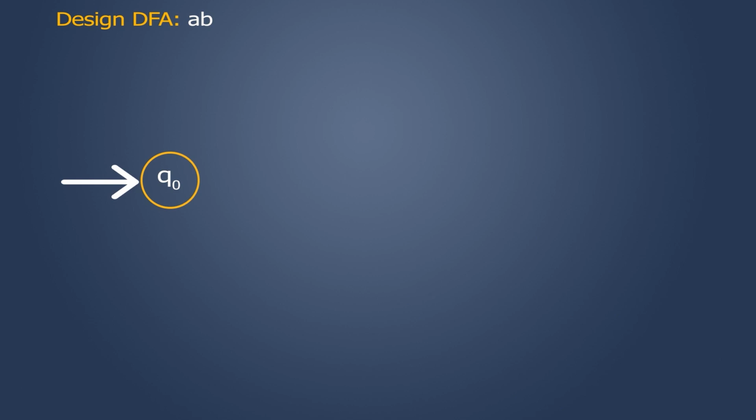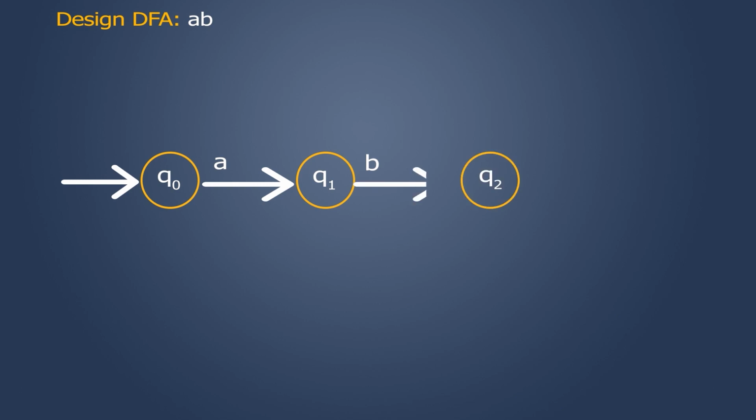On Q0, if my input symbol happens to be A, let it make a transition to Q1 like this, and I will label it as A. On Q1, if my input symbol happens to be B, let it make a transition to Q2, and I would label it as Q2. Q2 should be the final state. How to indicate Q2 as final state? To indicate a final state, we should write two circles like this.